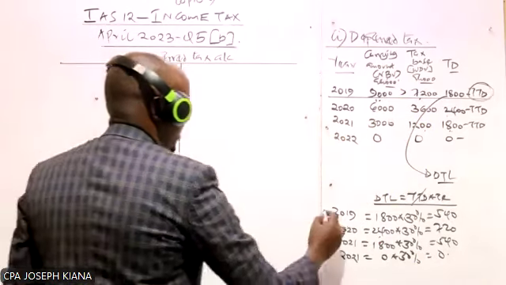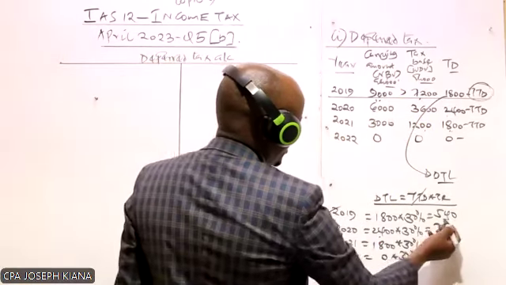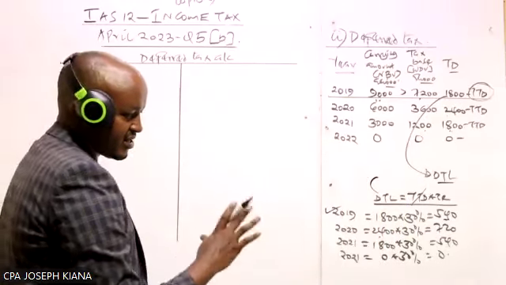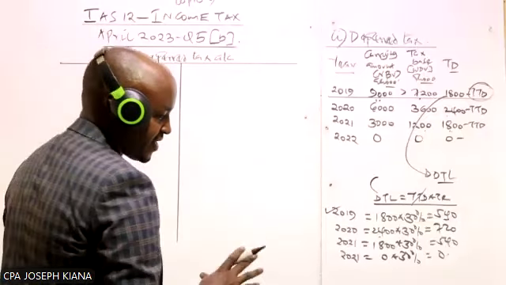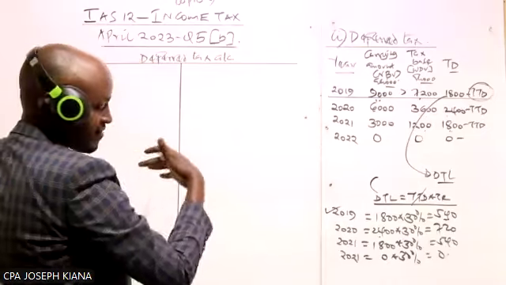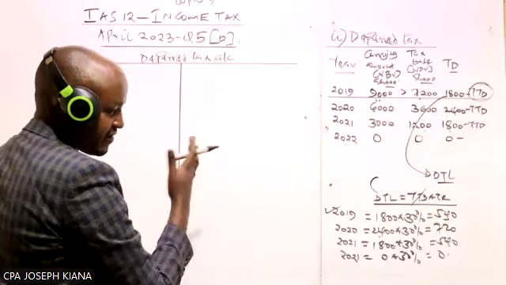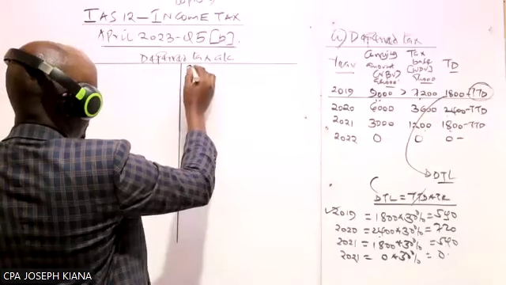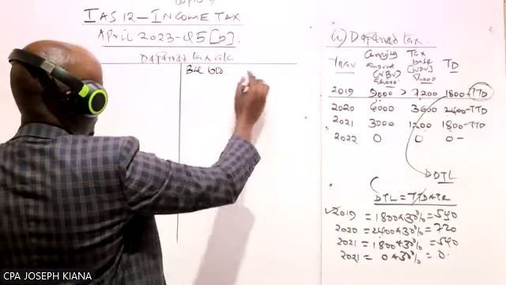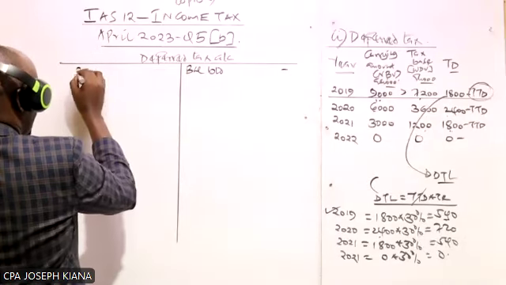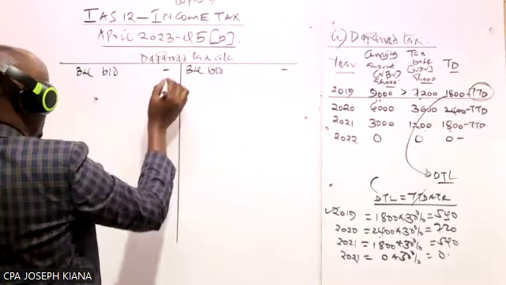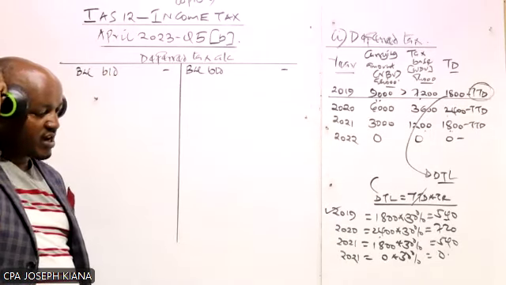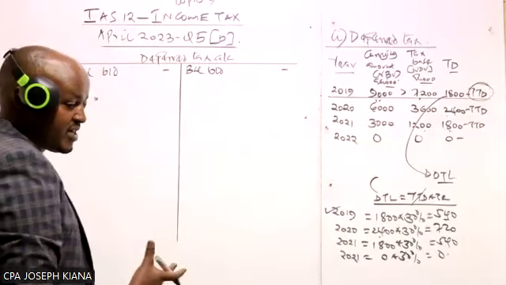Okay, sawa. So let's start with this here. So what do we have here? These are deferred tax liability at the end of the year. Being a deferred tax liability at the end of the year, the first thing we need to know is that in the first year, when preparing this account, we don't have an opening balance. So we don't have a deferred tax asset or a deferred tax liability. But recall, we have said that if, for example, at the start of the year, we had a deferred tax liability, we come and record it here. If we had a deferred tax asset, which can also be another possibility, we record it there as the balance brought down. But in our case, you can see in this question, we don't have a deferred tax asset or a deferred tax liability at the start.